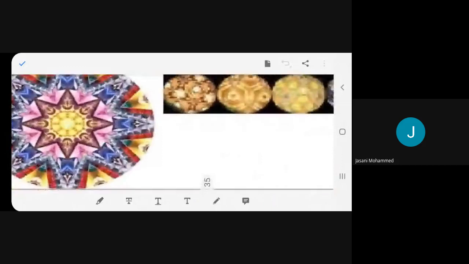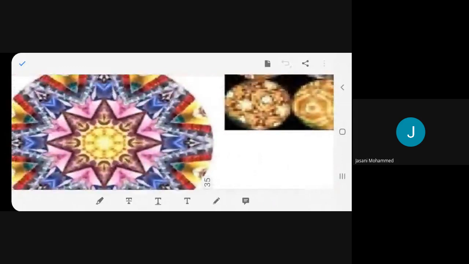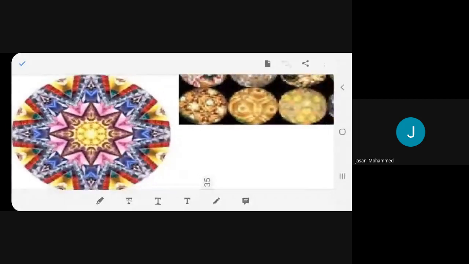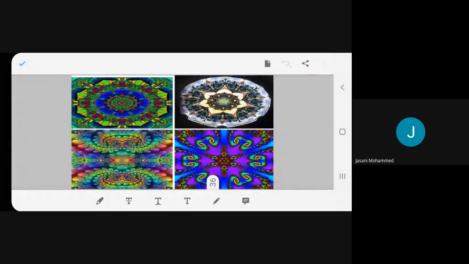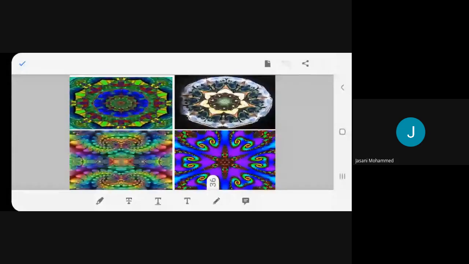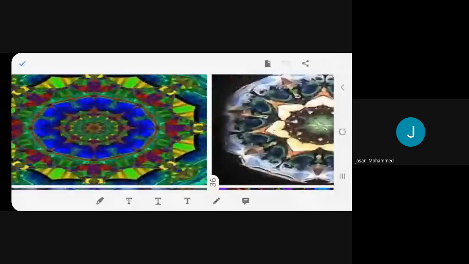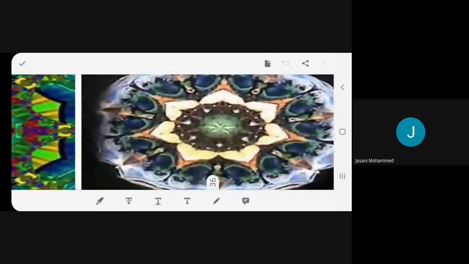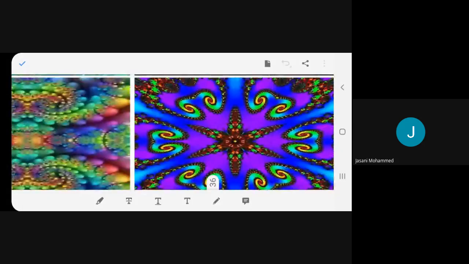Next one is this. How beautiful it is, isn't it? These are the patterns that you get. Look over here. See this one. How beautiful it is. These are all made up of glass pieces, remember. Different types of colored glasses they have used and they got all these wonderful patterns. Can you see this better?